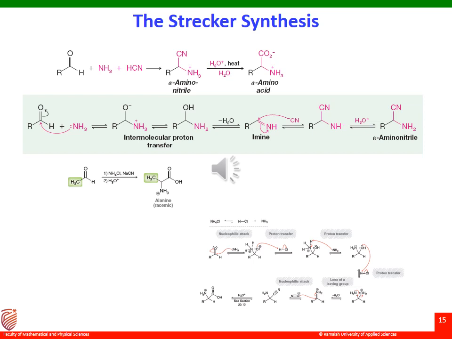In the next step, hydrolysis of this cyano group to a carboxylic acid will happen, and we generate a positive charge on the nitrogen because it can get back its hydrogen there. Therefore, it will form NH3 plus, and the cyano group is now hydrolyzed to a carboxylic acid. Therefore, we have the acid. So this is how we get an alpha amino acid by the Strecker synthesis.